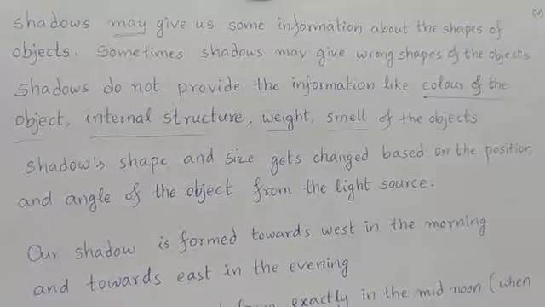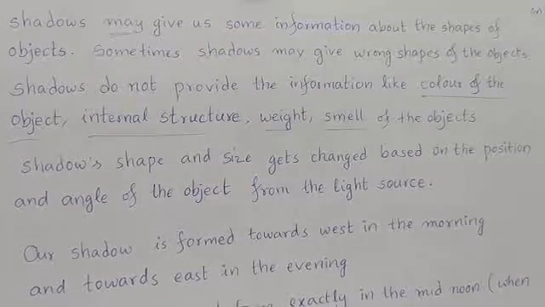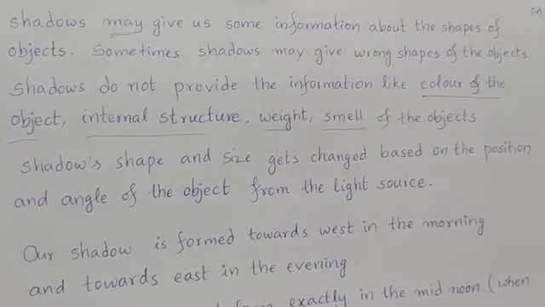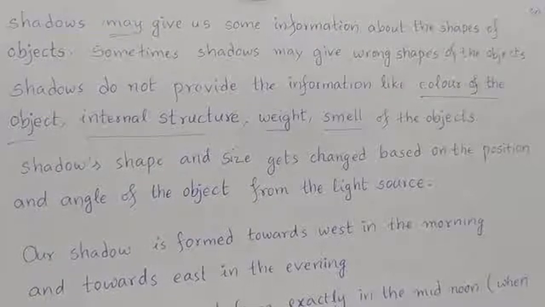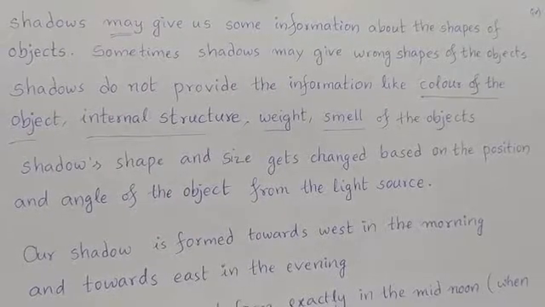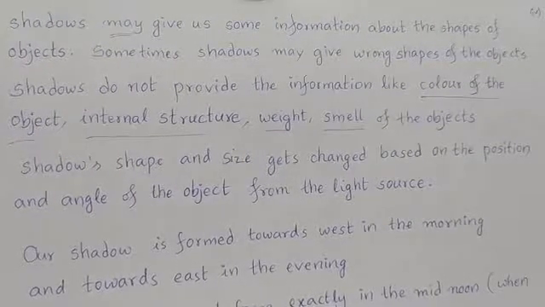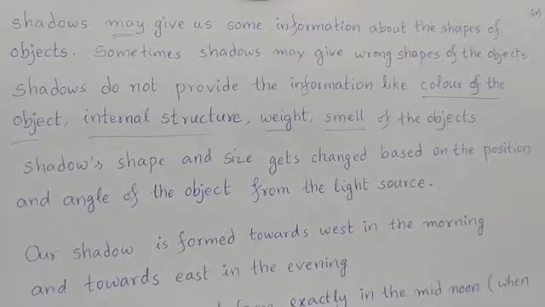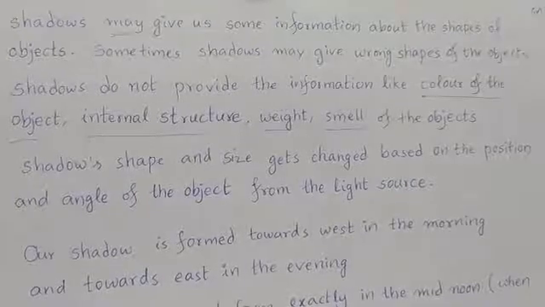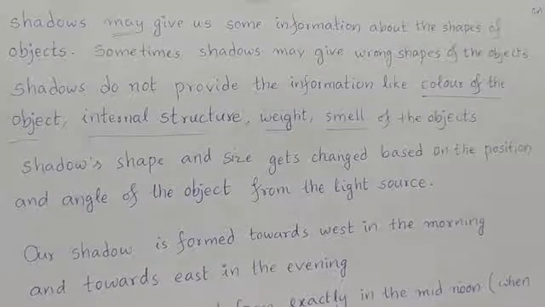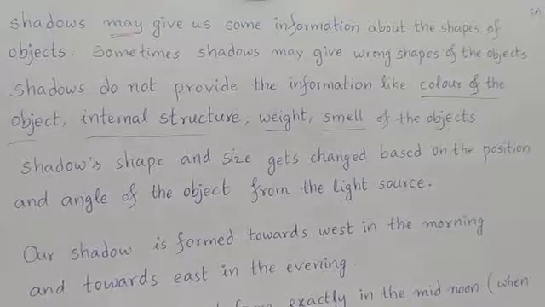And shadows do not provide information like color of the object, internal structure of the object, weight of the object, smell of the object, etc. So shadows are going to provide at maximum some shape of the object, that's it. Can anyone tell this information by looking at the shadow? It is not possible, right?